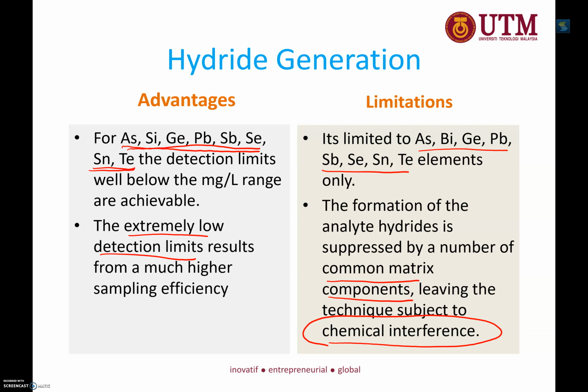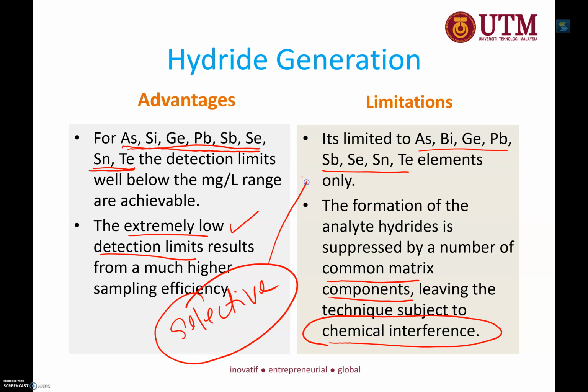Because of that, it will give you a low detection limit, because this method is selective. The keyword is selective, because they are the ones that can do this hydride generation, even though you analyze these metalloids with other transition metals or alkaline earth metals which cannot generate hydride. Therefore, only the metalloids can be detected, whereas the others will not be detected.